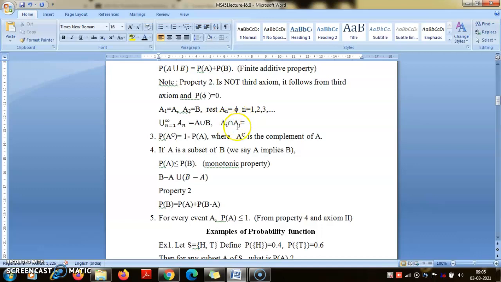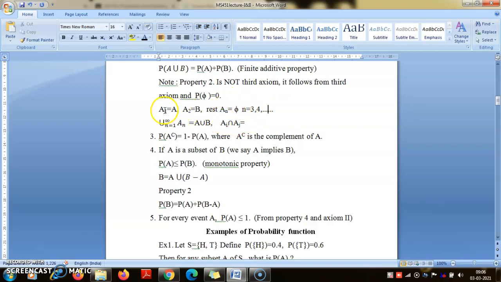Oh, here there is a mistake: n will start not from 1, 2, but from 3, 4. So the first two sets are A and B, and everything else I am taking to be empty. If i is either 1 or 2 and j is anything from 3 onwards, then you are taking either the intersection of A with phi or B with phi, so that is phi. If both i and j are from 3 onwards, then this is phi.